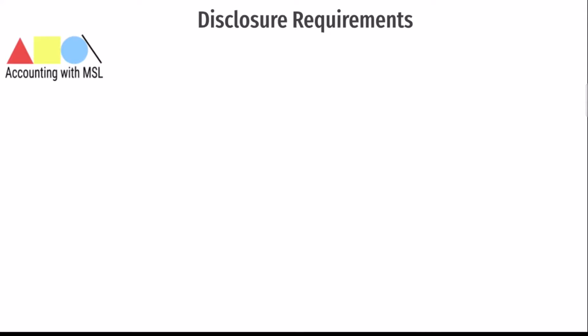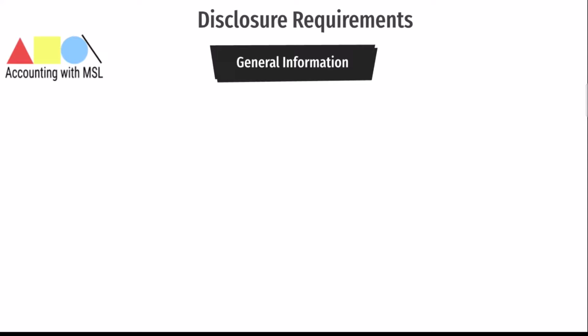Now that we know these, what must you even disclose about these reportable segments? What is so special about them that you need to disclose? The required disclosures include, number one, general information about how the entity identified its operating segments and the types of products and services from which each operating segment derives its revenue. So let us know clearly how you went about selecting them and what goods or services they are involved in.